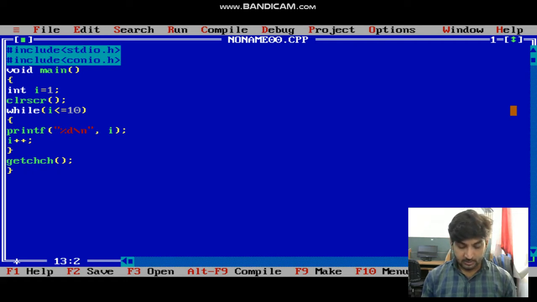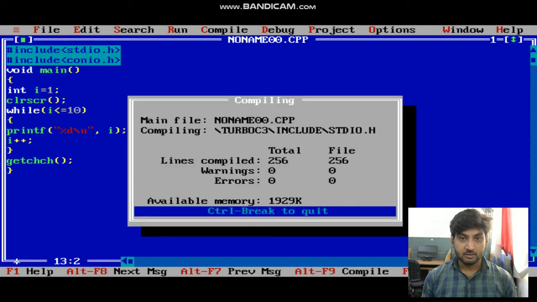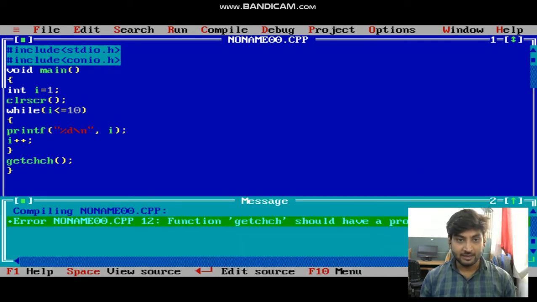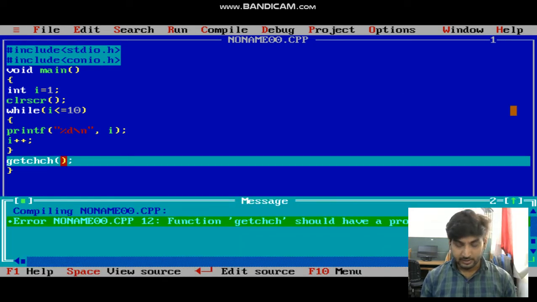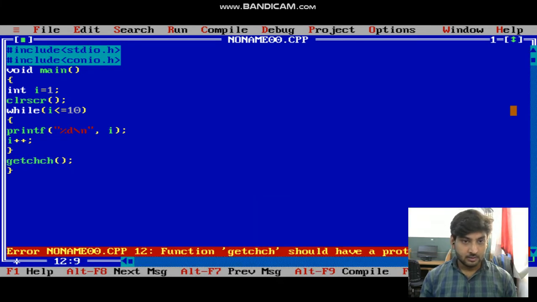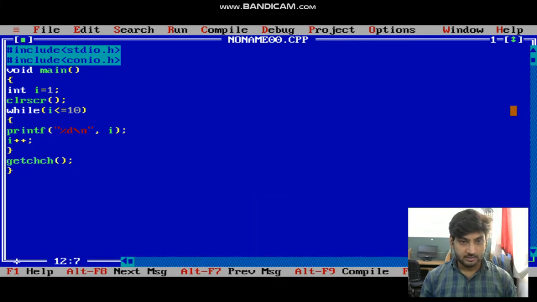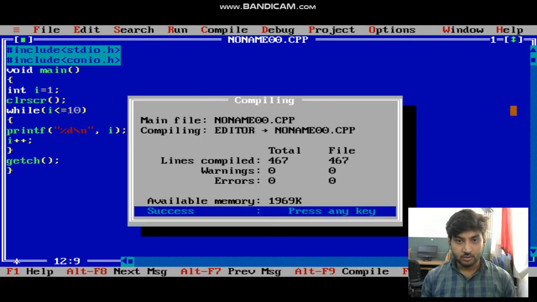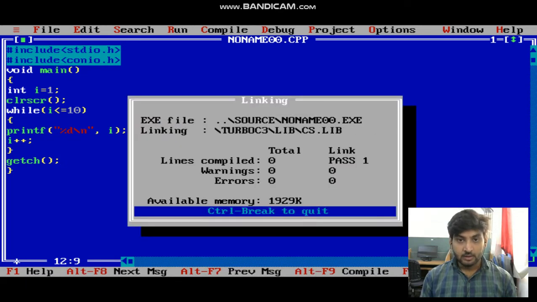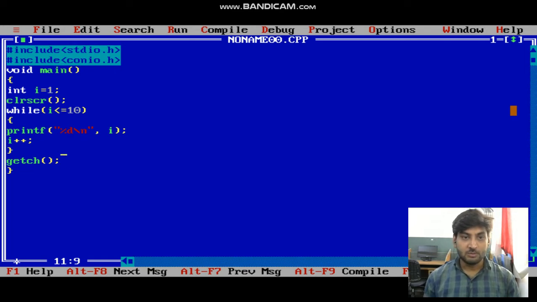Now, we check whether the program is correct or not. Yes, we got one error, we are finding this. Okay, getch, getch. Now the program is fine, no error found. Okay, fine, we got the output 1 2 3 4 5 6 7 8 9 10. Now the condition is true. See the program according to the syntax.